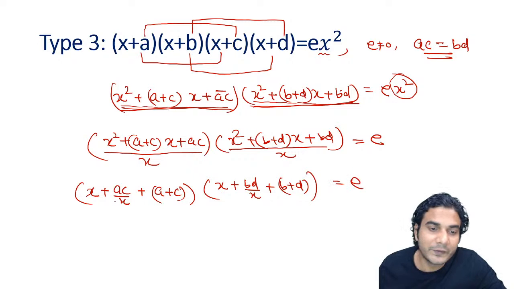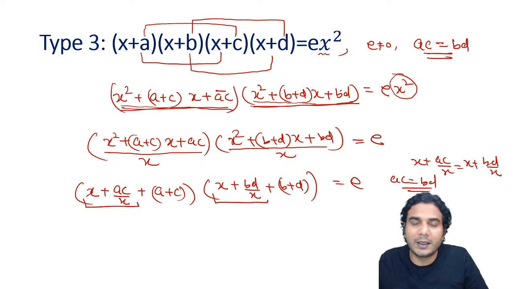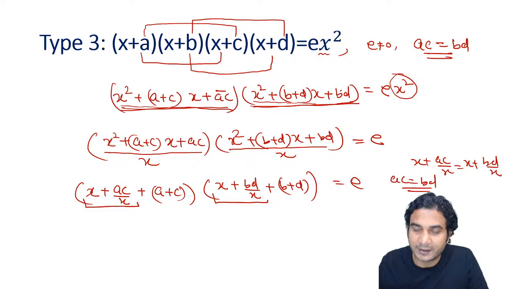Is equal to e. So these two expressions, this and this, these are equal, right? x plus ac upon x is equal to x plus bd upon x. Why? Because AC is equal to BD, it is given, right? So whenever you see numerical values, it will be automatically visible to you, right? Here I am putting the condition that AC is equal to BD, all right? So that's why I'm showing you that x plus AC upon x is equal to x plus BD upon x. So now you can put this is equal to T, this is equal to T.